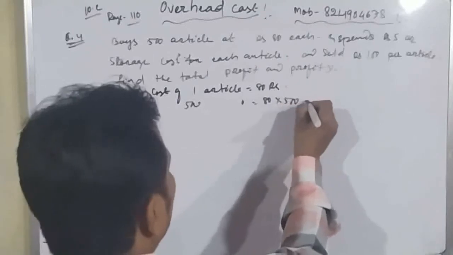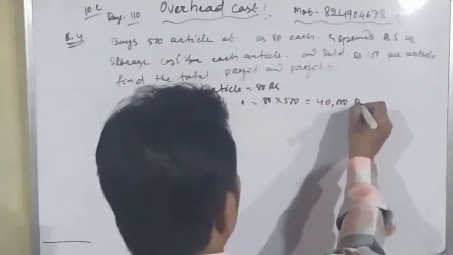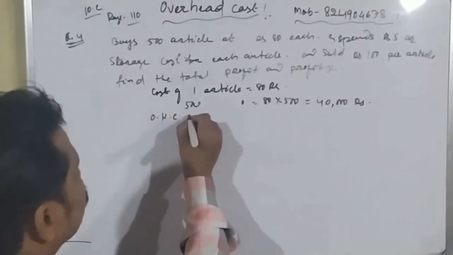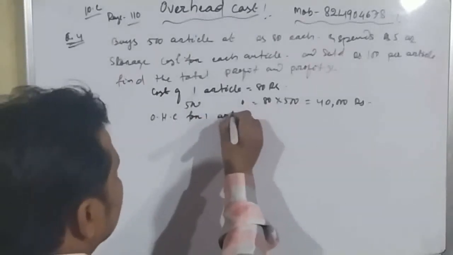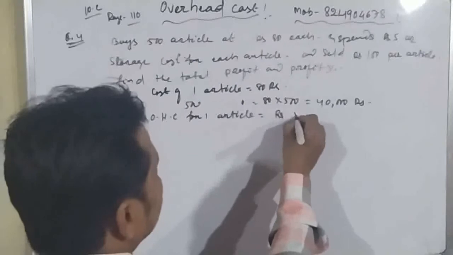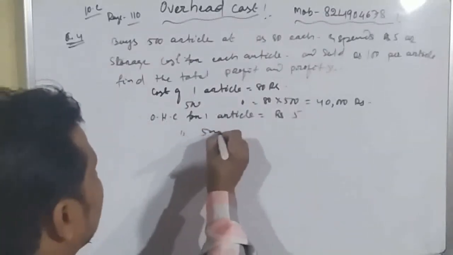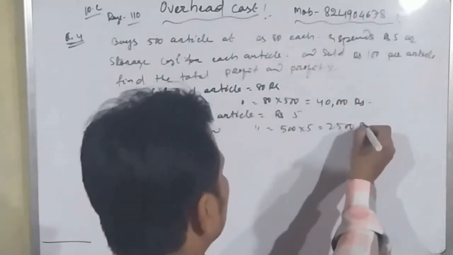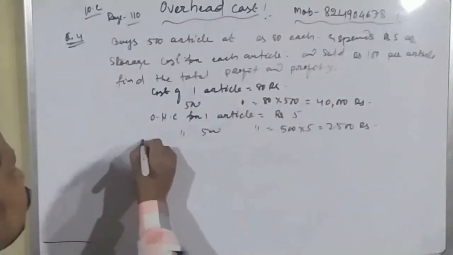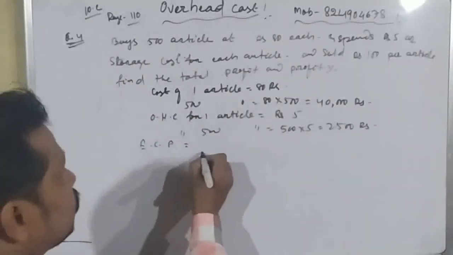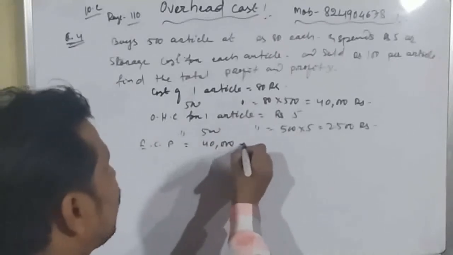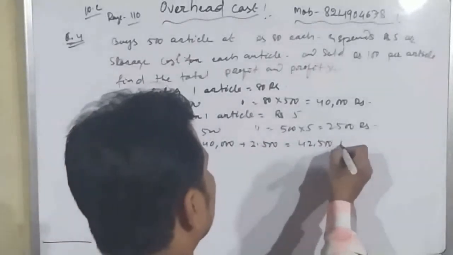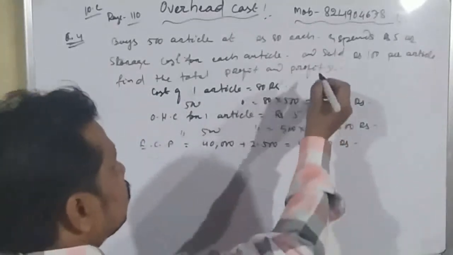80 into 500, which is equals to 40,000 rupees. Okay, this is the total cost price. Now overhead cost for one article equal to rupees 5. So overhead cost for 500 articles equal to how much? 500 into 5 is equals to 2500 rupees. Okay, so now effective cost price is equals to 40,000 plus 2,500, which is equals to 42,500 rupees.